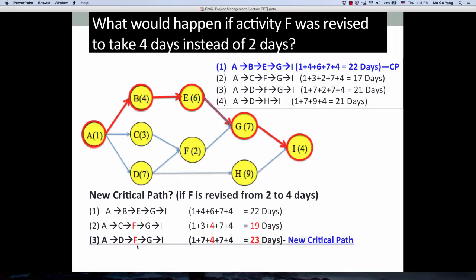And path 4 remains the same, 21 days. You see that your critical path has changed because path 3 becomes the new critical path, which is the longest, instead of path 1. So if we change activity F from 2 to 4 days, then we can have a new critical path. That's the issue of this problem. Okay, thank you.